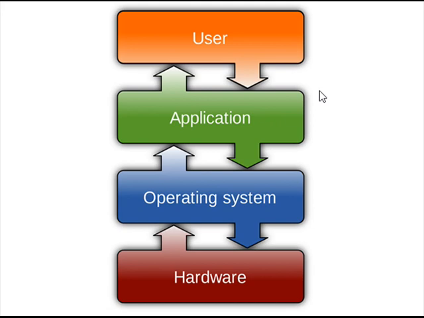The application program interacts with the hardware through the operating system. The operating system translates the user's human commands into machine language.